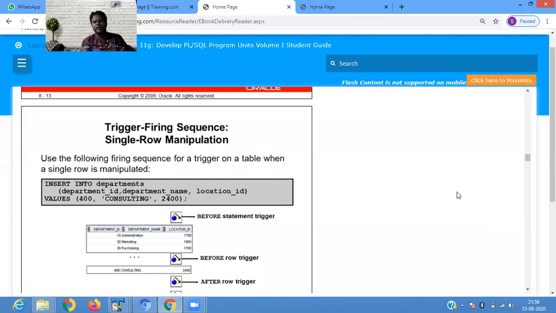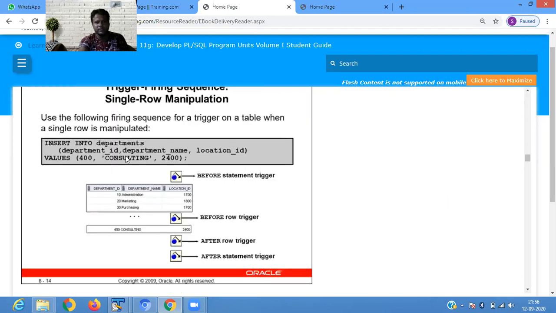So when the trigger is fired, consider the following firing sequence for a trigger on a table, like when inserting a record: insert into departments, department ID, department name, and location ID. Okay, so we are inserting a record into the department table.